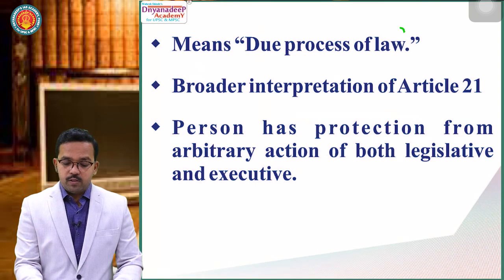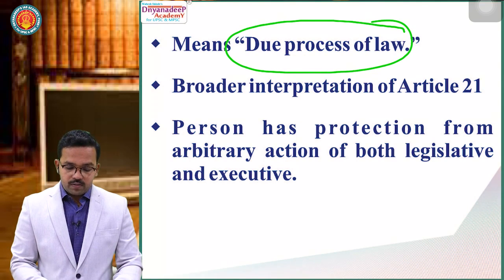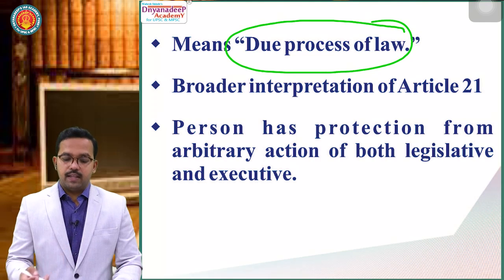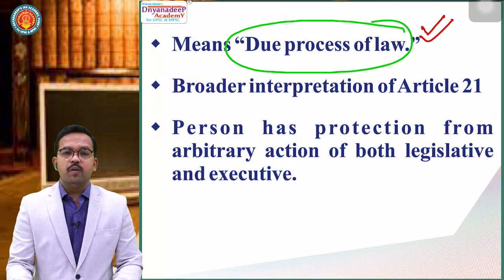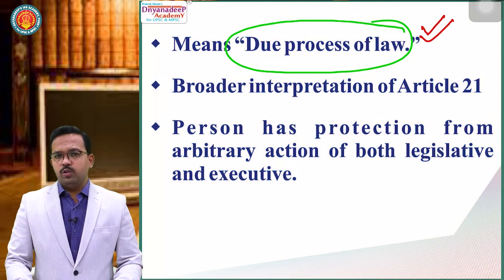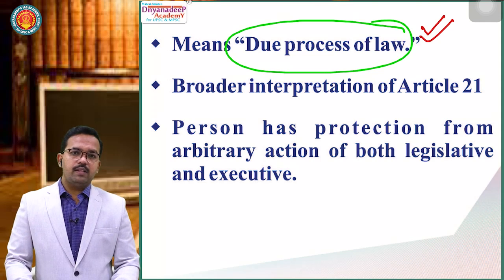So it means due process of law. See, in the first Gopalan case we had procedure established by law. In the Maneka Gandhi case we have due process of law. Why? Because the judiciary will go into the intentional aspect of law. The judiciary clearly said yes, Parliament has the right to make law, and the right to make law is supreme. No one can challenge that right to make law.